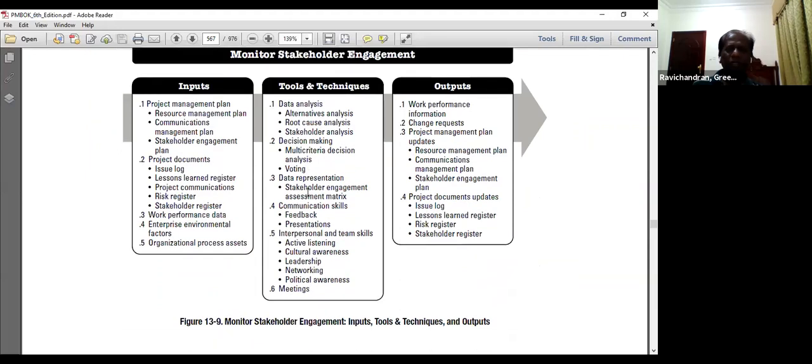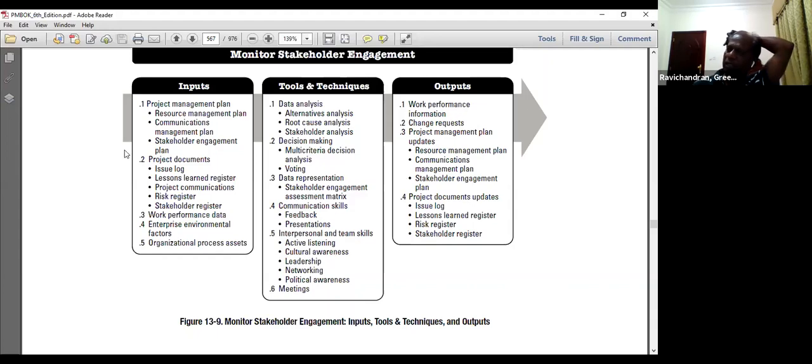Look at the monitor stakeholder engagement process. So what I need in my hand here, of course, resource management plan helps me, communications management plan helps me, stakeholder engagement plan, other documents like issue log, lessons learned register, the communication so far happened with the stakeholders, which is project communications, risk register, stakeholder register, work performance data, and enterprise environmental factors and organizational process assets.